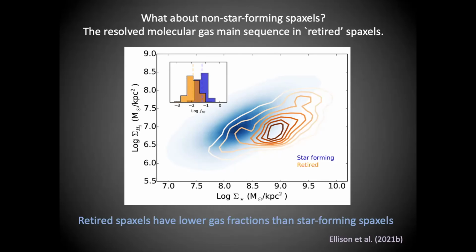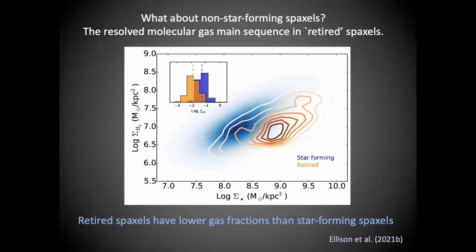And you can see explicitly that this is essentially a difference in the gas fraction by looking at this inset histogram here. So the distribution of the gas fractions in the star-forming spaxels, so gas fraction is just this divided by this, is shown in blue, and then for the retired galaxies in orange. And you can see that there's almost an order of magnitude less gas in these retired regions. So this is indicating to us that this retirement process of star formation is linked to lower gas fractions.